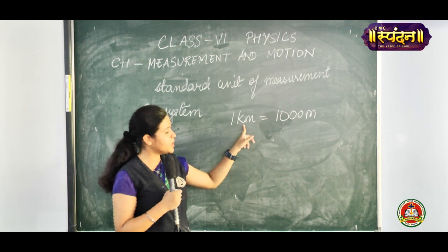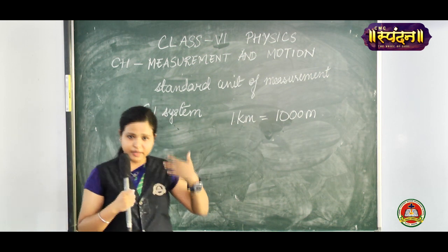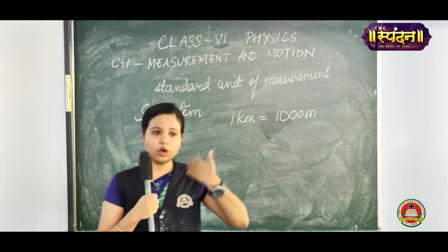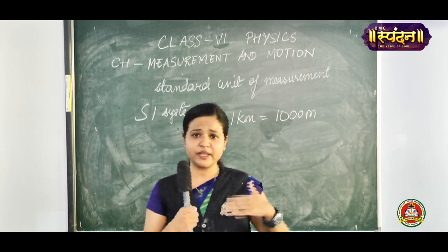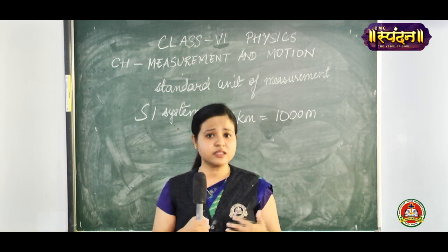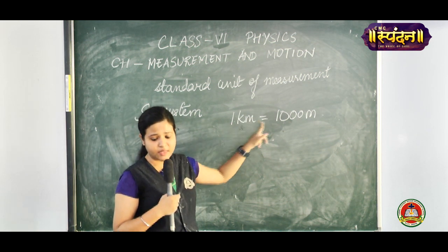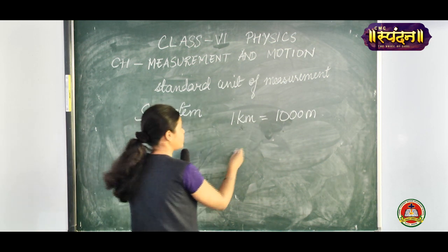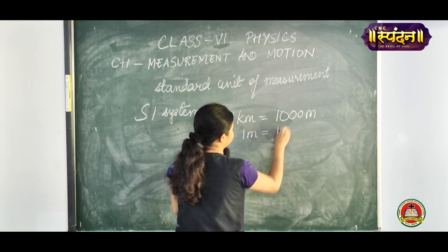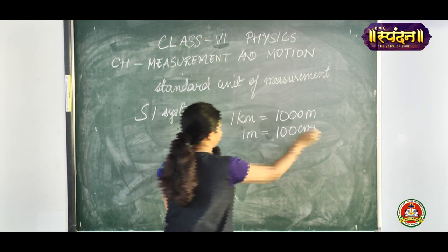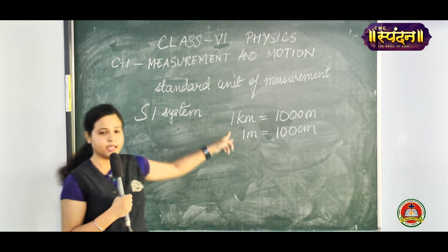With kilometer, we can measure distances or lengths which cover a lot of ground. If we travel from one place to another and it involves a lot of distance, then it can be measured using kilometer. Then we have meter. 1 meter is equal to 100 centimeter, which is smaller than kilometer.